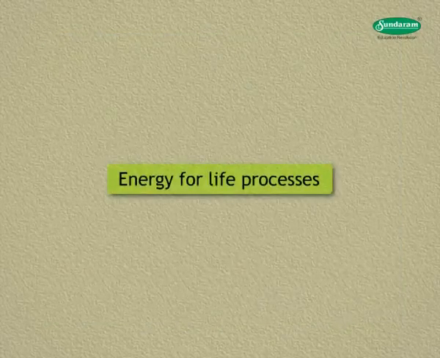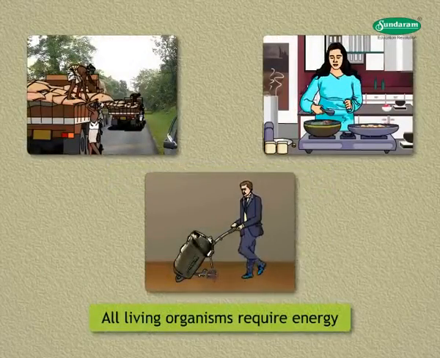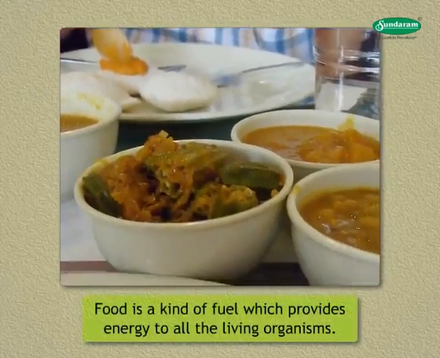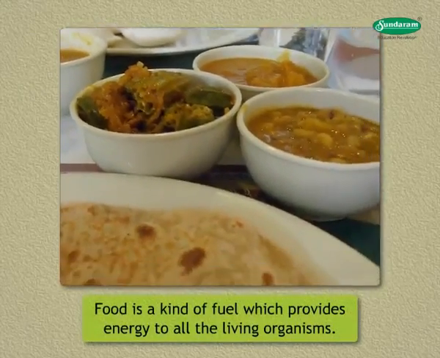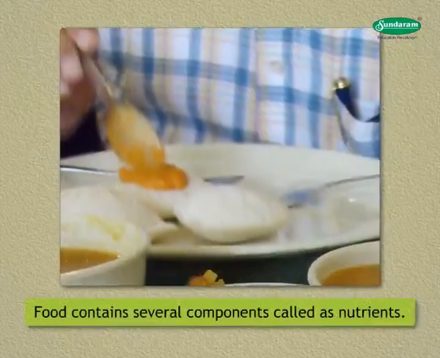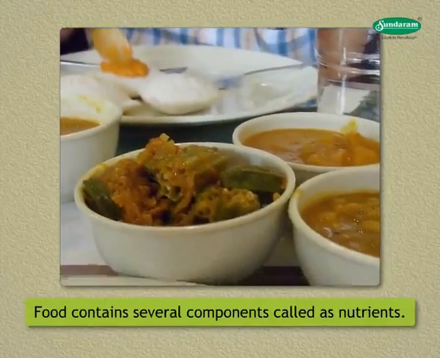Energy for life processes. All living organisms require energy to perform various activities. This energy is derived from the food they eat. Thus, food is a kind of fuel which provides energy to all the living organisms. Food contains several components called nutrients.